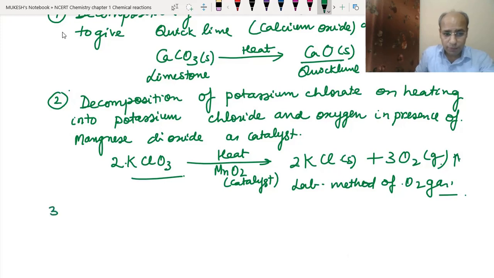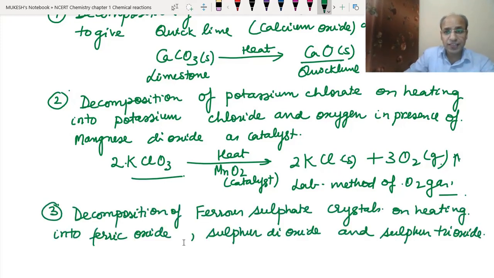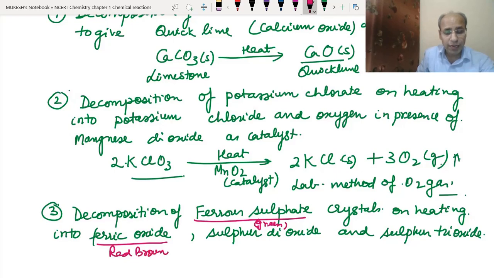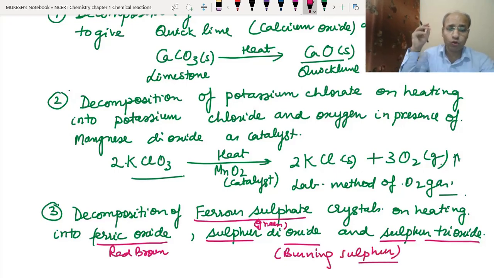Now the third example. When we heat ferrous sulfate crystals, which are green in color, we get ferric oxide, which is red brown in color. Along with it we get sulfur dioxide and sulfur trioxide, which give the smell of burning sulfur. So these are the two observations that we will get in the laboratory.